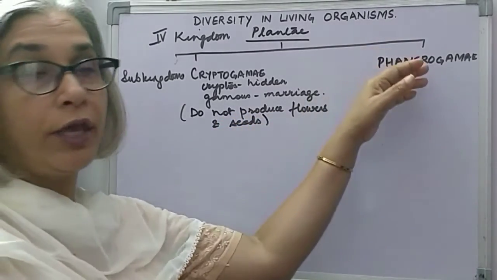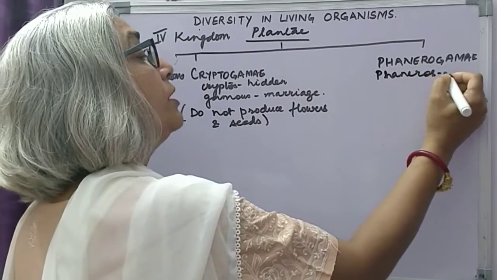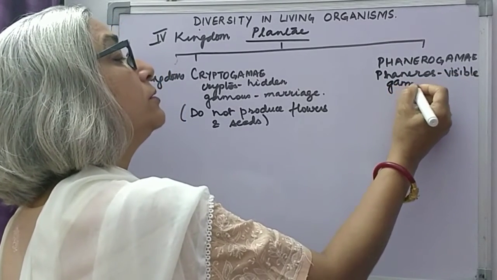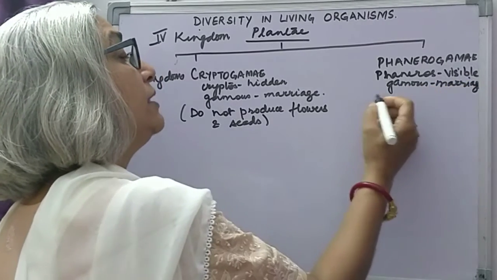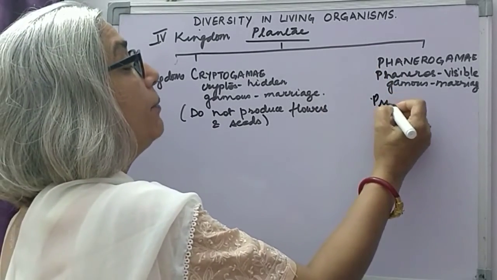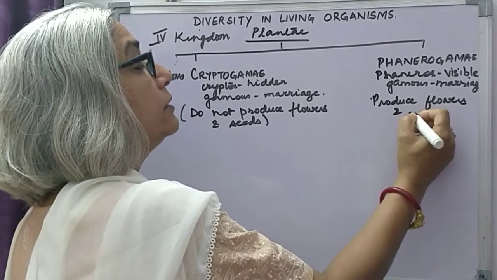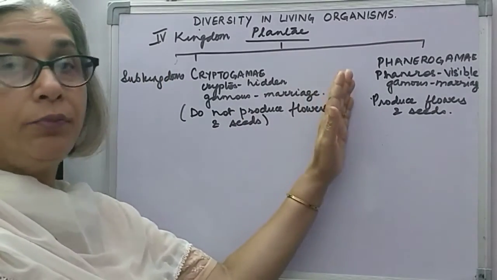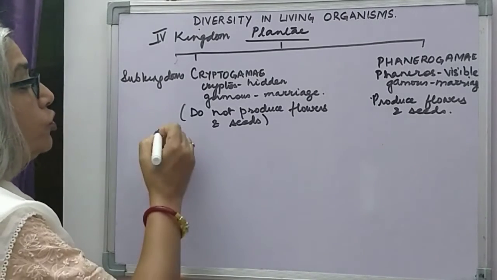Coming to Phanerogame, the term phaneros means visible and gamos means marriage. By this it is meant that this group of plants produce flowers and seeds. Now coming back to Cryptogame. Cryptogame is divided into 3